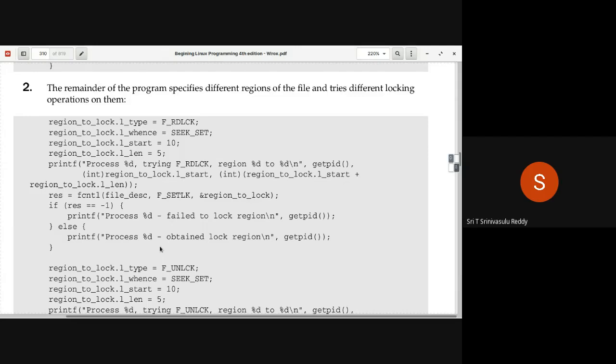So from 10 to 15, because lock 3 has already applied a shared lock, this program also is trying to apply a shared lock on a common area. Definitely it should be successful. It should succeed. No issue.